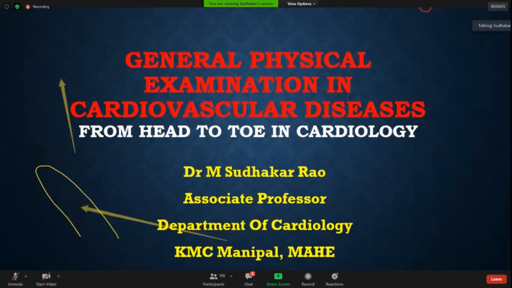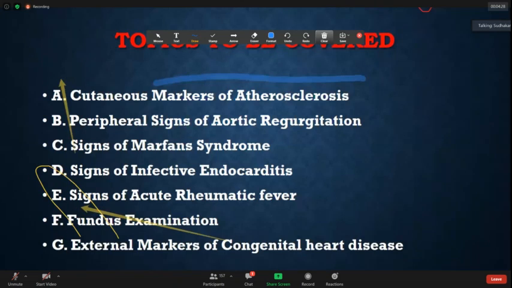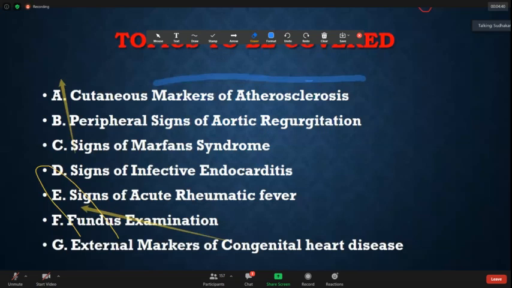So I'll try to cover in the next 1 hour the things which we usually do not cover, apart from our normal pulse, BP and respiratory system, and what we commonly call the PICCLE, that is pallor, icterus, cyanosis, clubbing, lymphadenopathy, and edema. The other markers which we very commonly miss in our general examination are the cutaneous markers of atherosclerosis, peripheral signs of AR, signs of Marfan, signs of endocarditis, signs of acute rheumatic fever, fundus, and external markers of congenital heart disease.